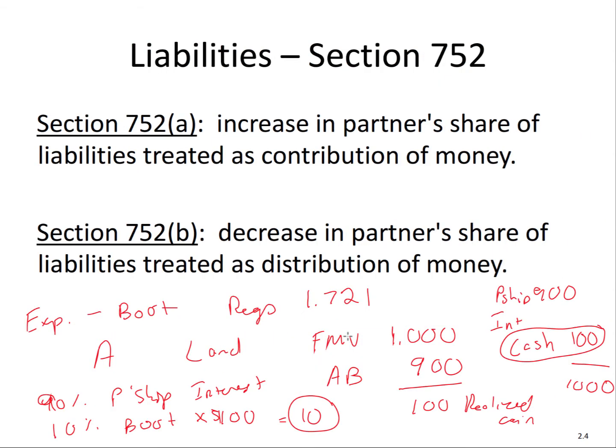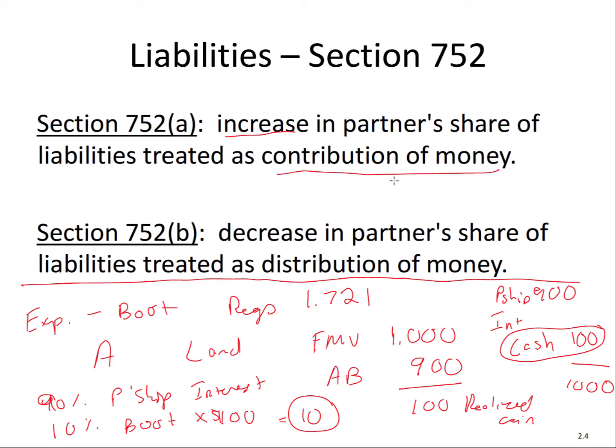All right. So this is the next slide. And again, this example was just dealing with the last two slides. So let's talk about liabilities. So when a partner either contributes property that has liabilities on it, and the partnership will have to assume that liability or take it subject to, then that brings up implications of whether the partner has constructive liabilities, constructive cash, or takes on liabilities. So section 752 deals with an increase of partner shares liabilities, and that is treated as a contribution of money.